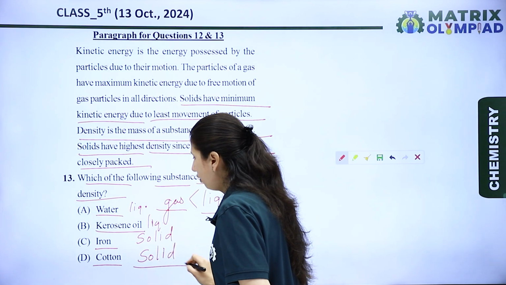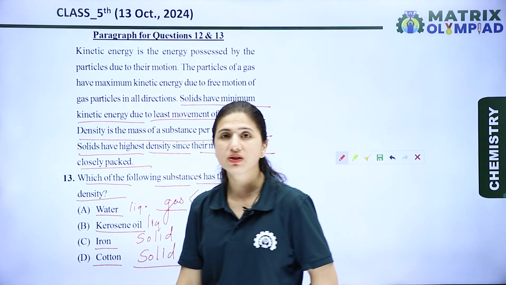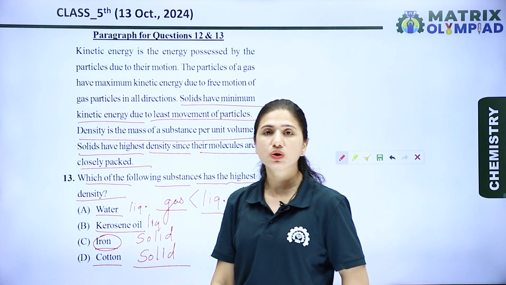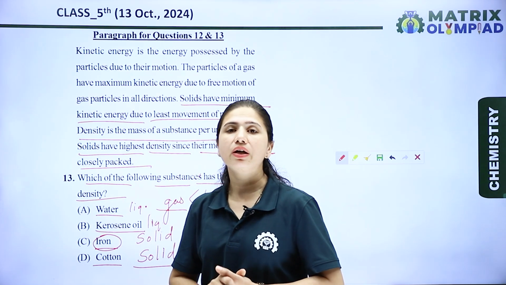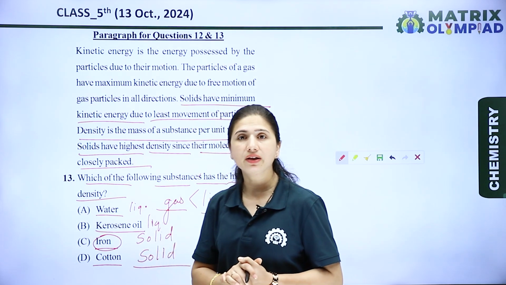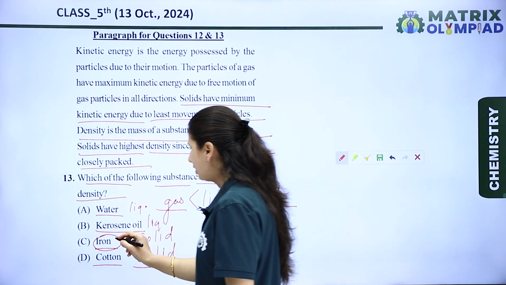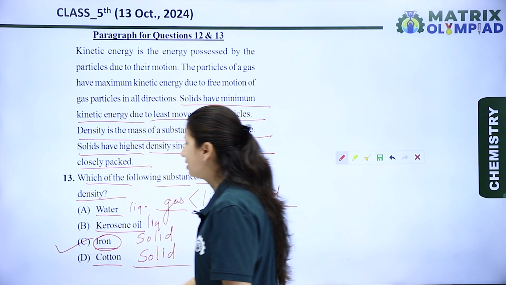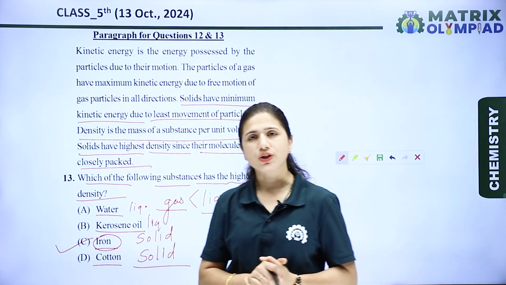So which option is right, C or D? We know that in iron, particles are more closely packed, which means the intermolecular forces between iron molecules are higher than in cotton. So the density is also greater than cotton. So option C is the right option for this question.